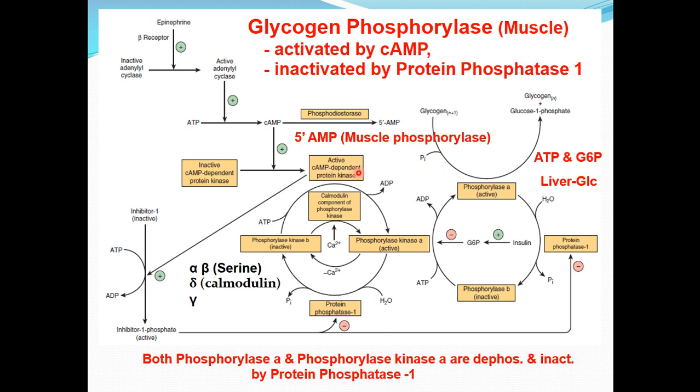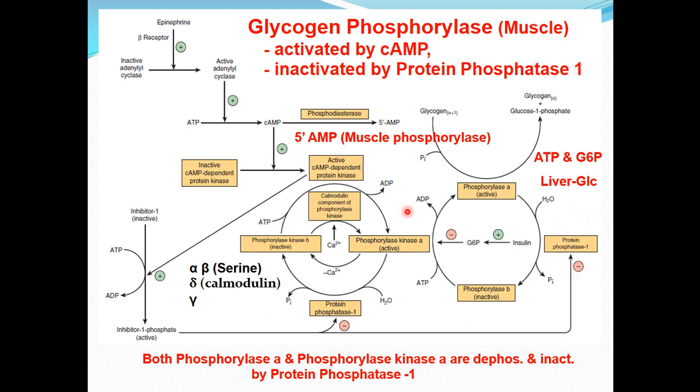This cyclic AMP dependent protein kinase causes the phosphorylation of inhibitor 1, which is an inactive form, to inhibitor 1 phosphate, which is the inhibitor of this protein phosphatase 1 here and protein phosphatase 1 here.